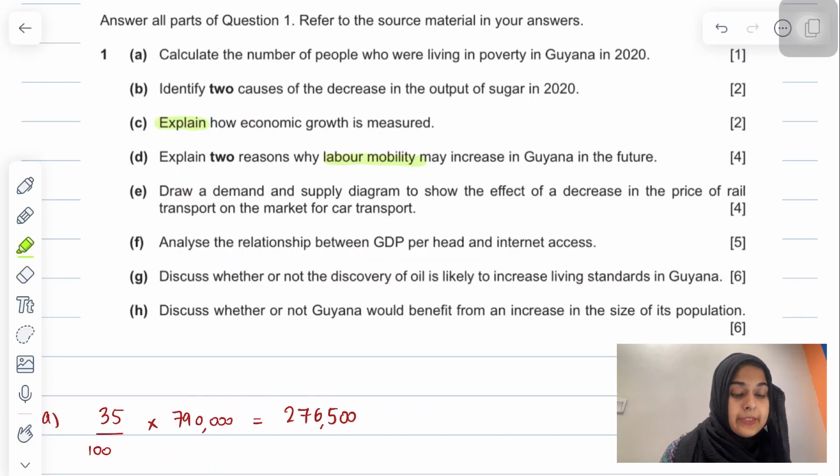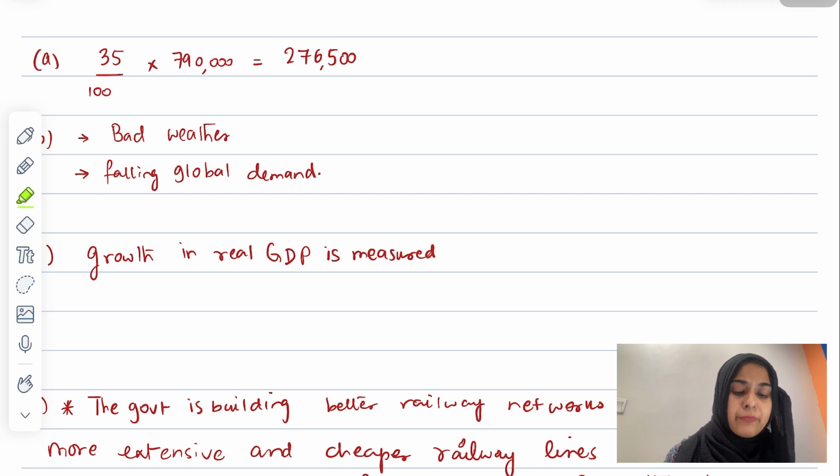Okay, in the next part they are saying explain how economic growth is measured. So we have explain as a command word here. I'll tell you, I have taken this out from the syllabus document: explain says set out purposes or reasons, make the relationship between things evident, provide why or how, and support with relevant evidence. So here they're saying explain, and it's for 2 marks. So you need to have a point and an explanation about how or why in that particular situation.